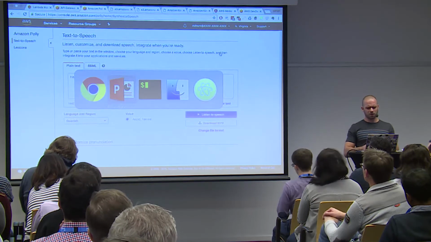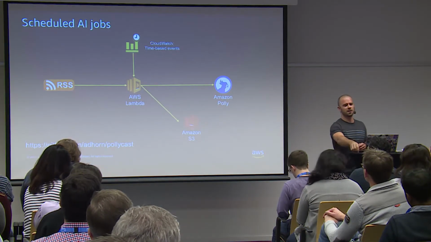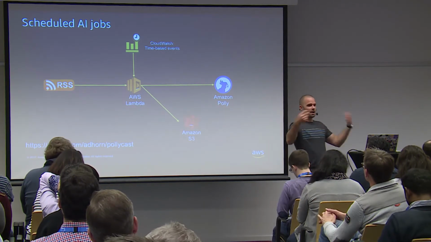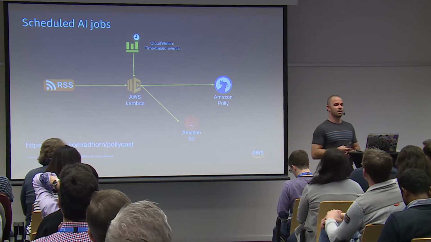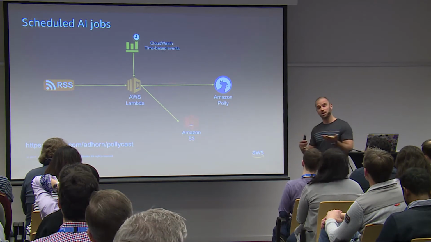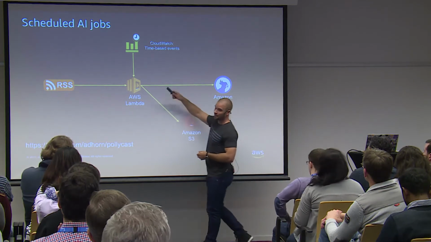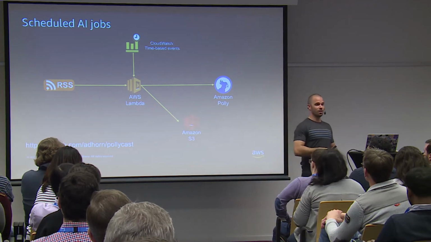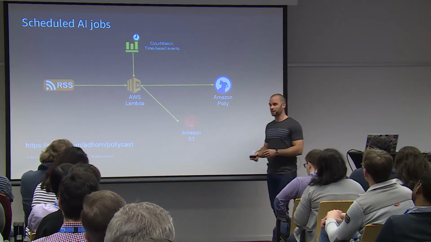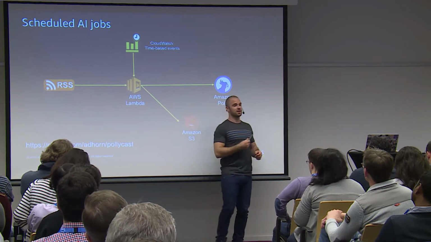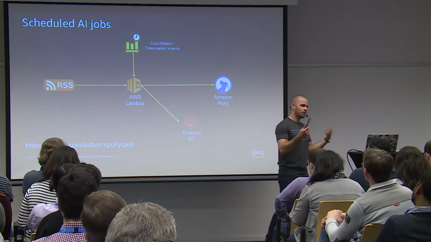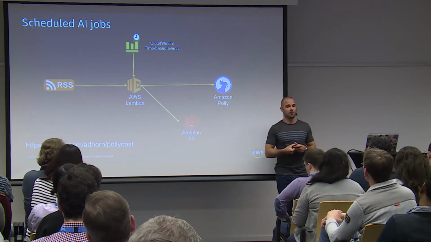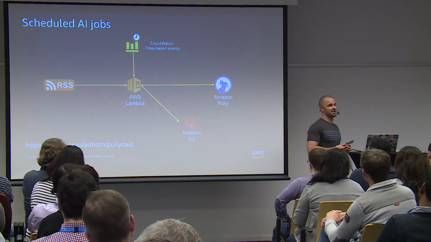So that's Polly, right? And it's very simple to use. It's a new AI service that was launched, again, a year and something ago, a year and a half ago at the previous reInvent. And it's very powerful because you can send any text and it will return you an MP3 or a stream of the audio. And people have started to use it very extensively, especially in the asynchronous mode, so that every time you push new data into a website, for example, you create automatically a podcast. Right? Washington Post is starting to do that. There's a lot of different customers. Duolingo, the app that you can learn languages, is using Polly to synthesize all the voices.